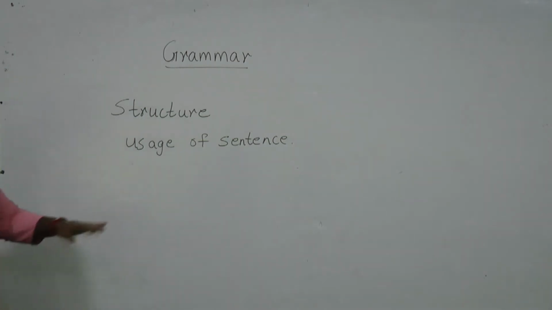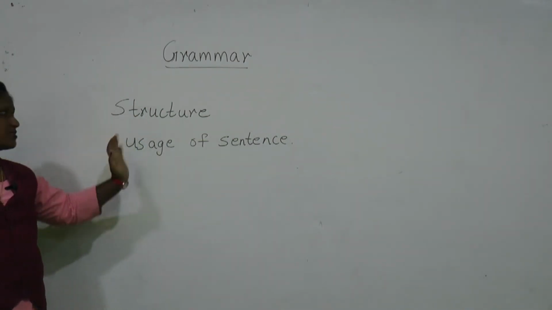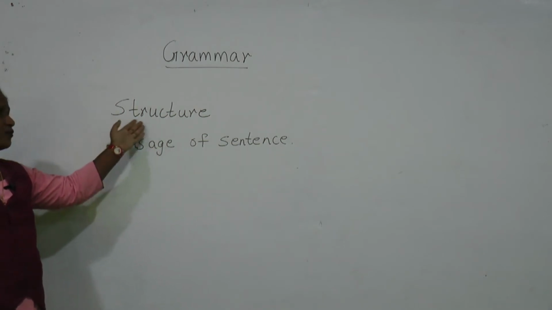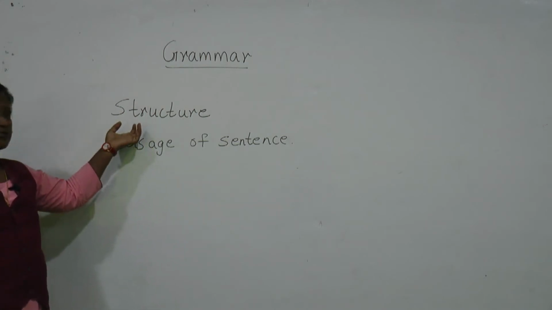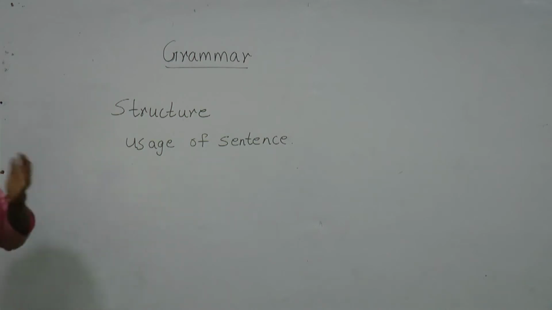We create these sentences by using structures, phrases, clauses, or certain spellings or words. But to learn certain spellings or words, we have to know the alphabets.